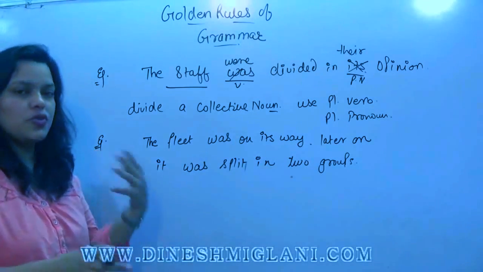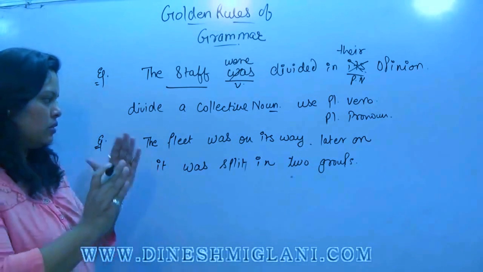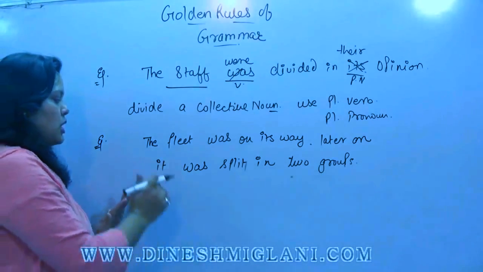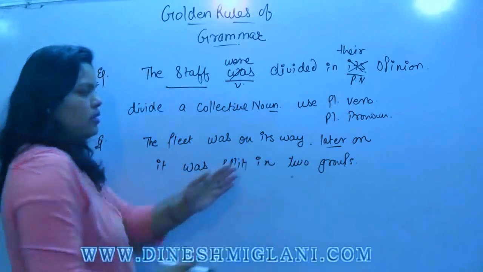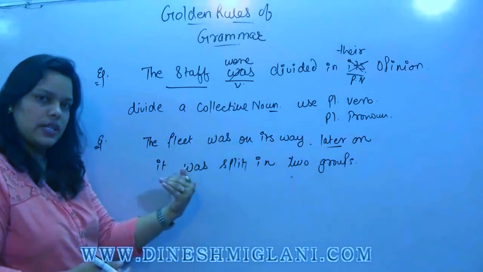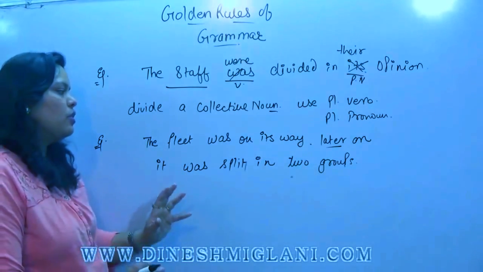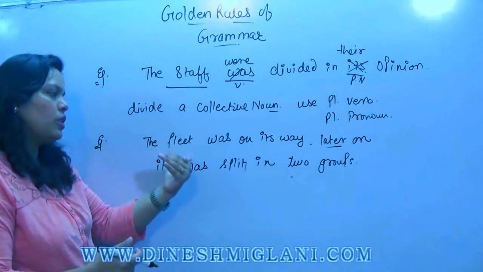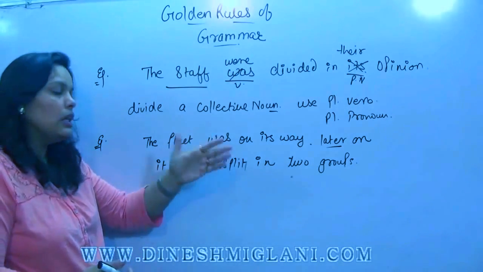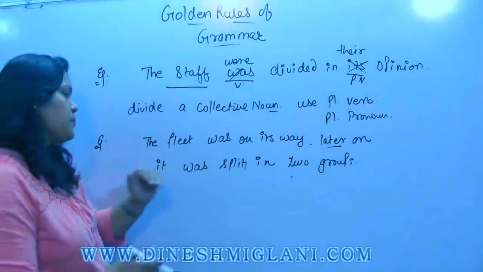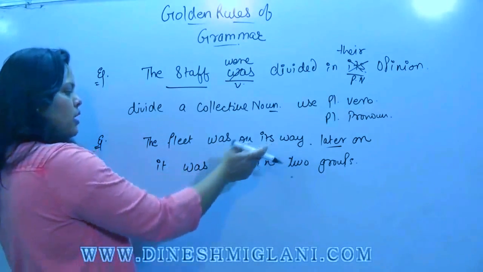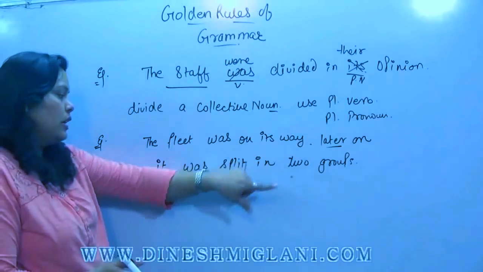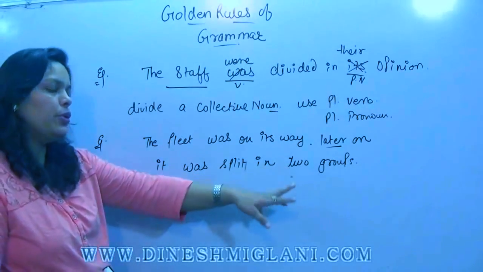Now, the division starts from where? Think very properly, and then you decide. The division is starting after this part, in the second half, not in the first half. So you have to be careful. The plural form should be used only in the second half, not for the first one, because in the first one, there is no division there. Getting? So the fleet was on its way. Till here it is correct. But now the division applies. Later on, it was split into two groups.